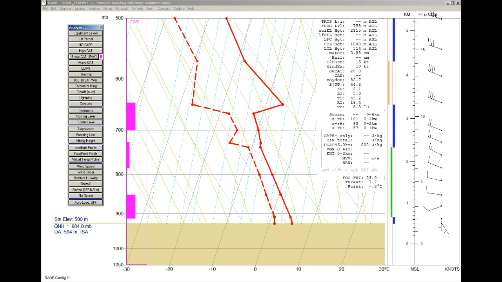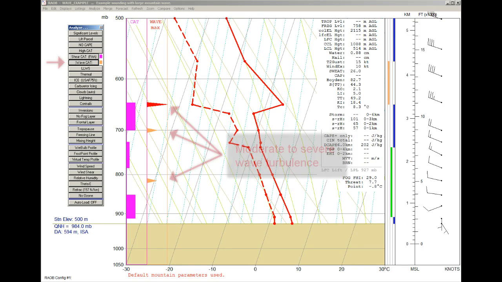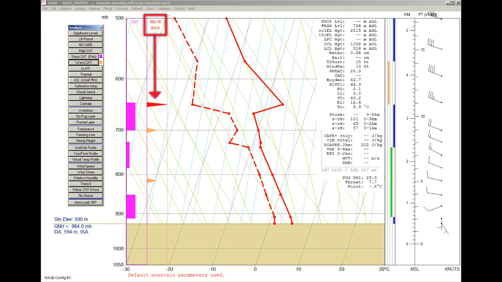Now we'll apply the wave turbulence function, which is a combined function of wind shear, lapse rate, and terrain. Here we see a similar yet different turbulence analysis depiction, with three waves ranging from categories of moderate to severe. Note that the most significant wave turbulence layer is always colored red, while all others are colored orange.